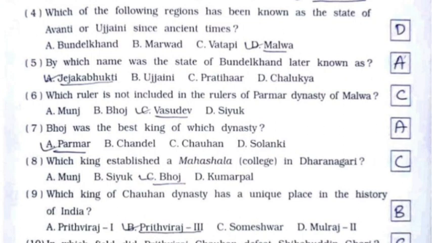Eighth, which king established a Mahashala, that is college, in Dharanagari? It's option number C, Bhoj. Ninth, which king of Chauhan dynasty has a unique place in the history of India? It's option number B, Prithviraj III.